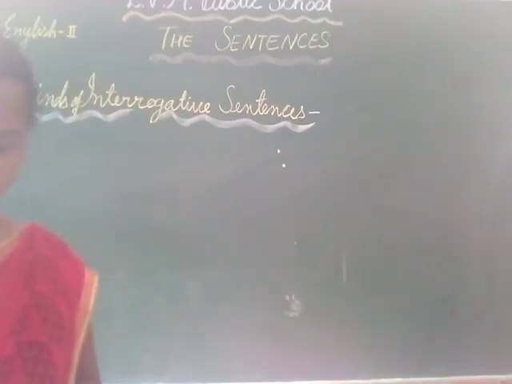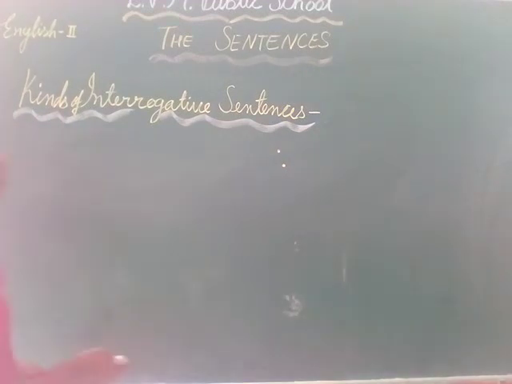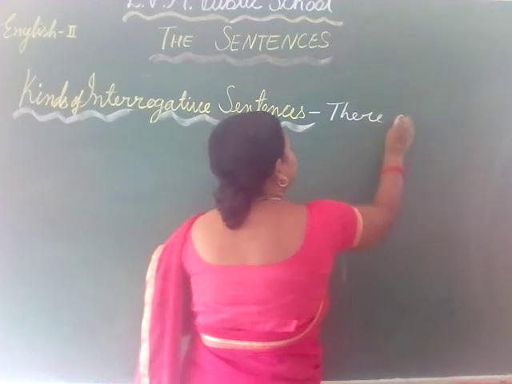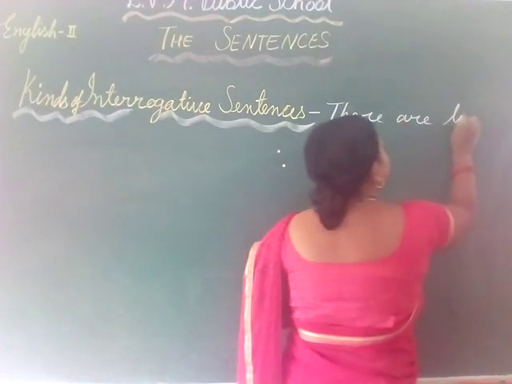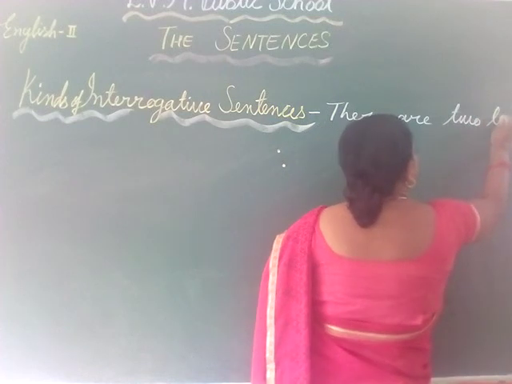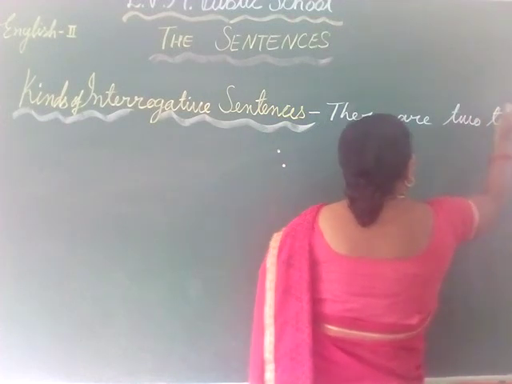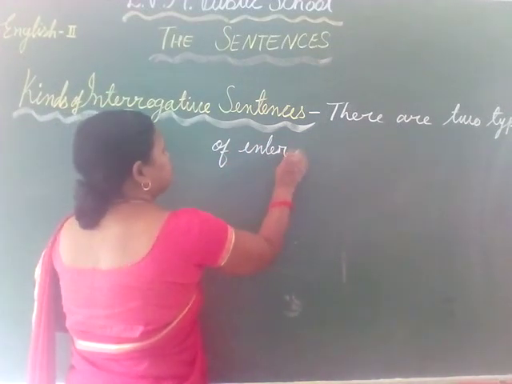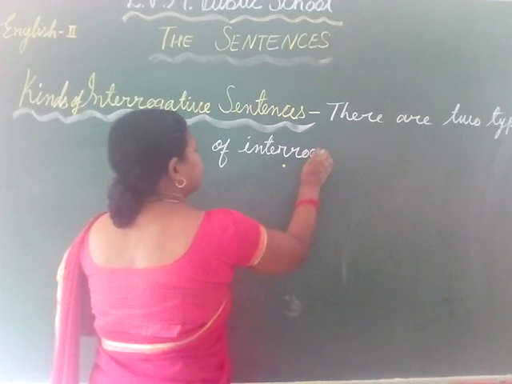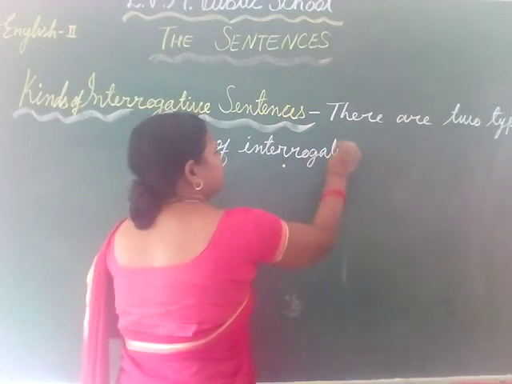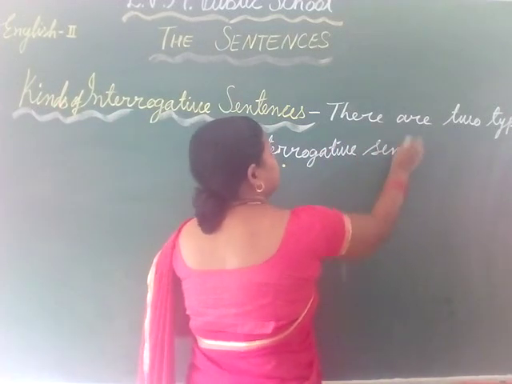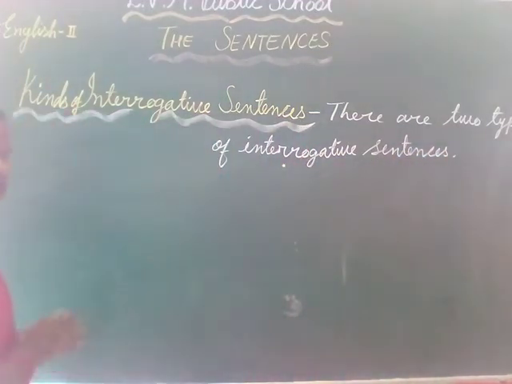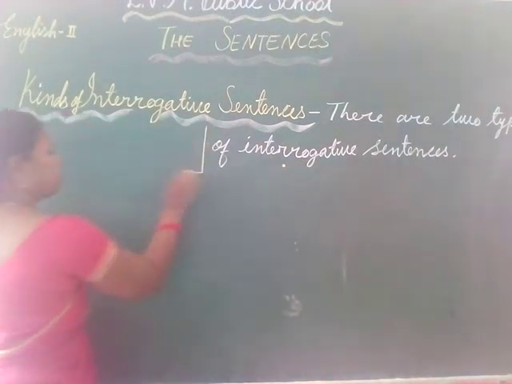Kinds of interrogative sentence. Generally, there are only two kinds of interrogative sentence. That is divided into two parts.